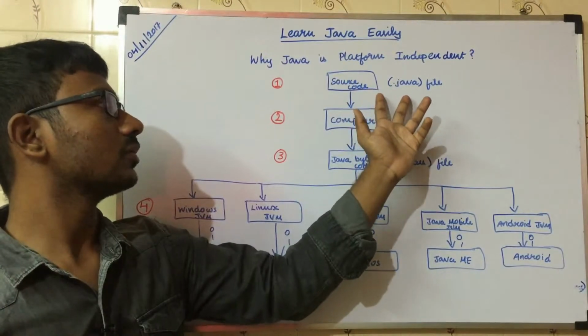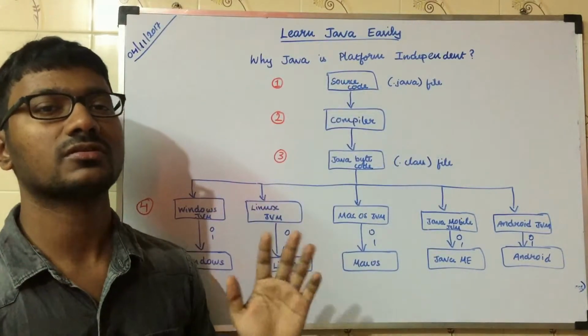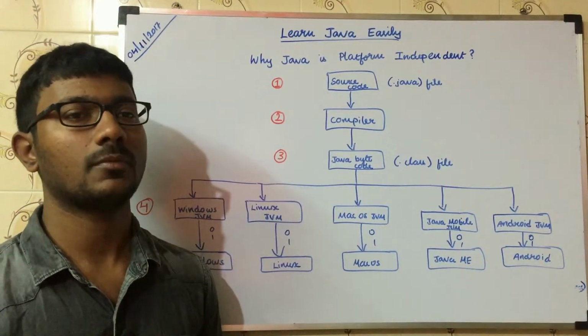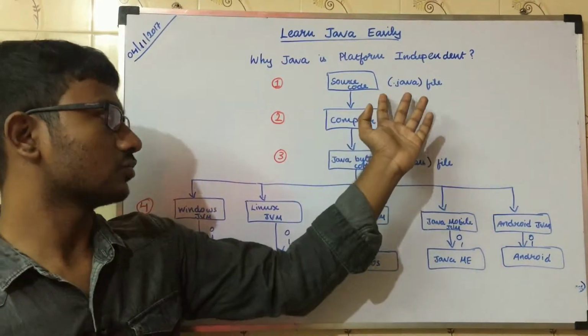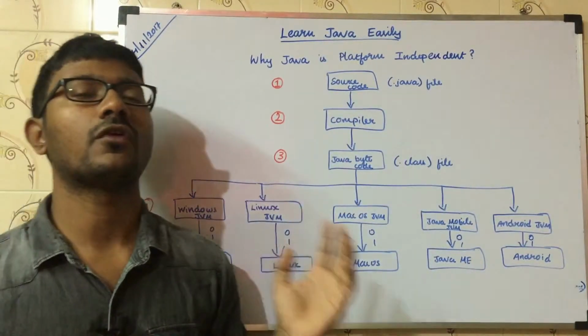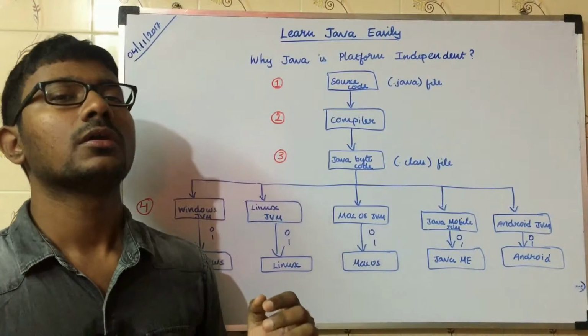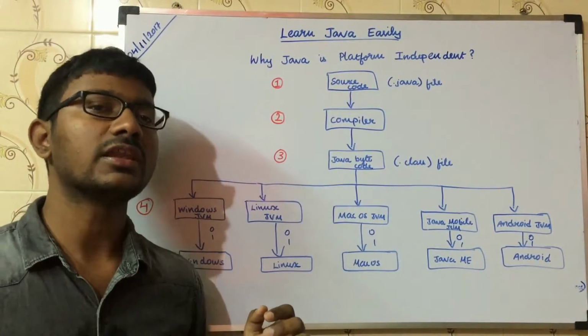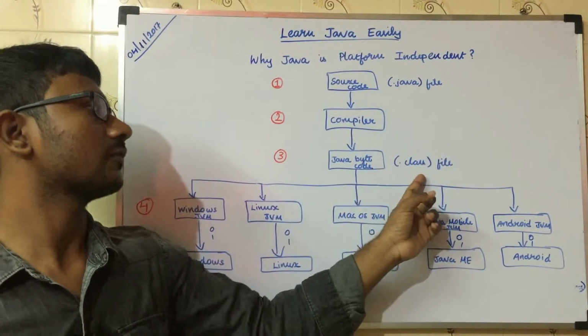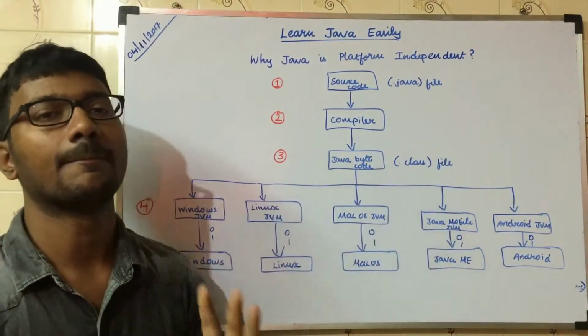You just write a Java file. So for a simple program or a complex program or a software, anything, your stage stops here. The compiler converts your code to some format so that it could be run on any machine. So the compiler converted the Java file to a .class file.